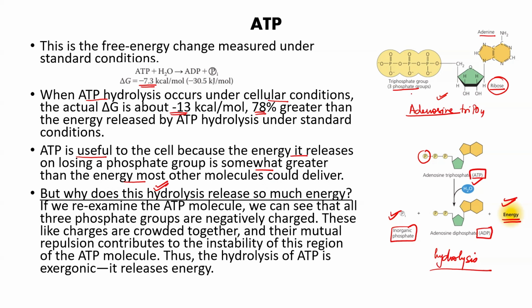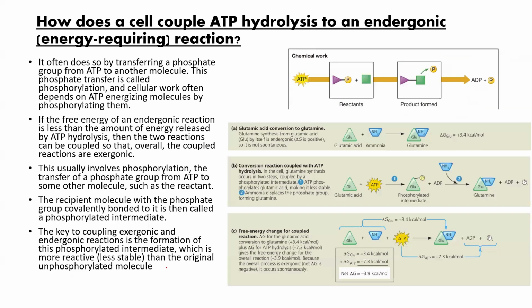If you see the diagram carefully, you will find three phosphate groups are present and all three phosphate groups carry a negative charge. Please see the diagram carefully, beta. These like charges, the same charges, are crowded together and their mutual repulsion contributes to instability. So when hydrolysis is going on, they release a lot of energy. Is it clear, beta?